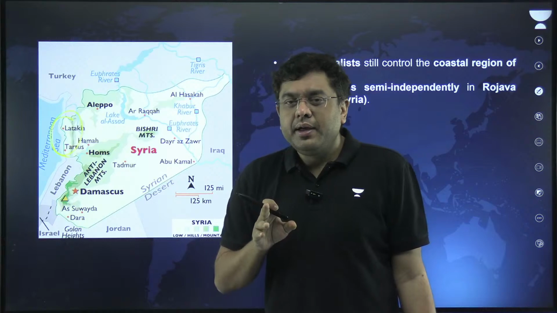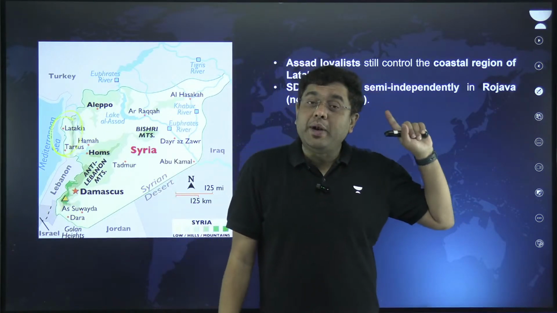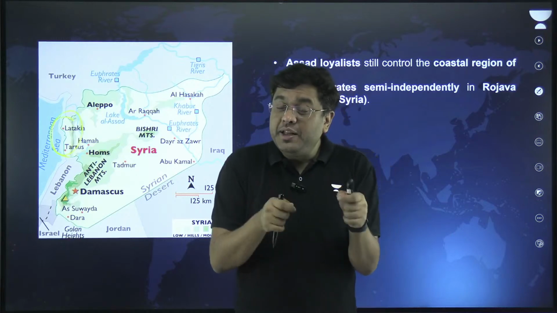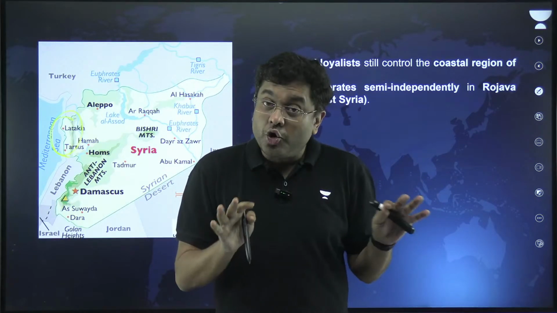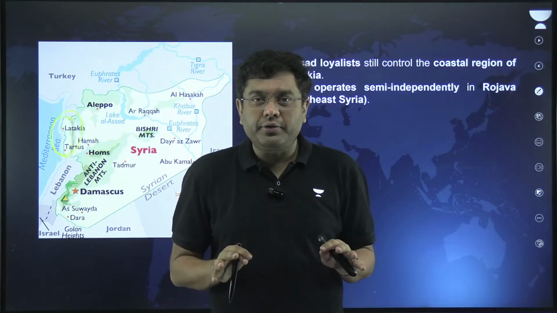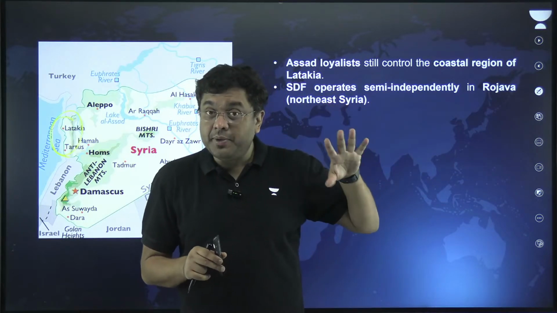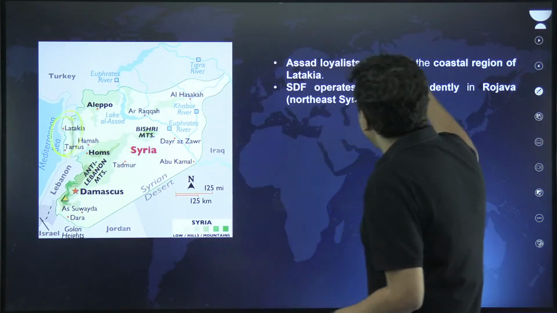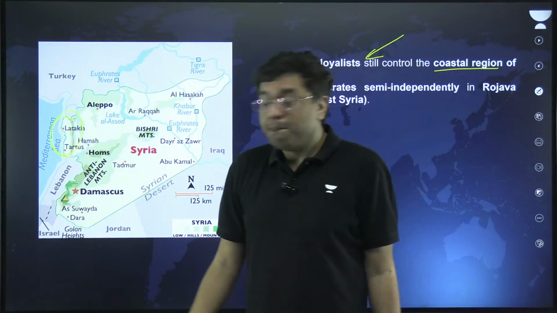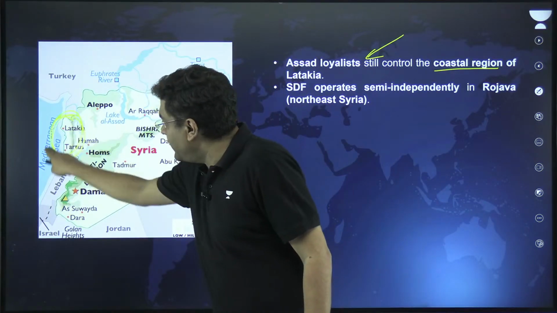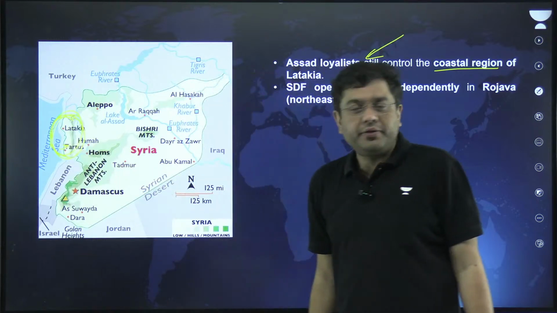And you see, when you had the crisis in the Middle East way back in 2015, Latakia was the base for the Russian Navy. So Russians still have some influence amongst the locals. And that was used by the Bashar al-Assad regime as well. So even today, Assad loyalists still control the coastal area. They still control this coastal area. So this is where the problem lies.